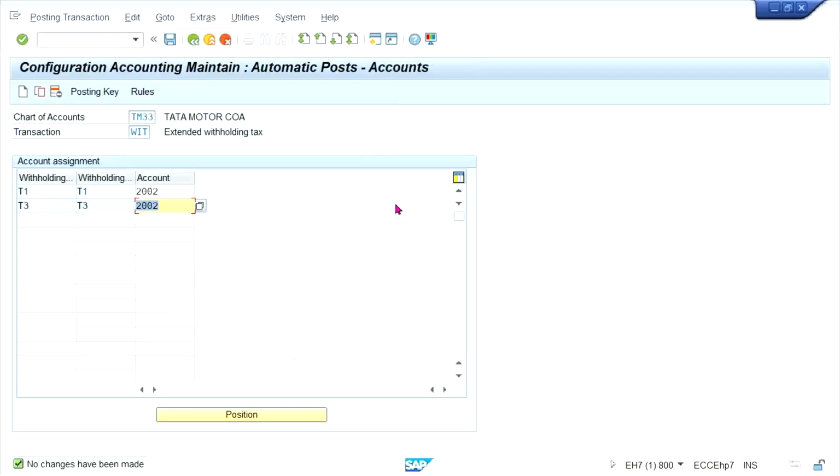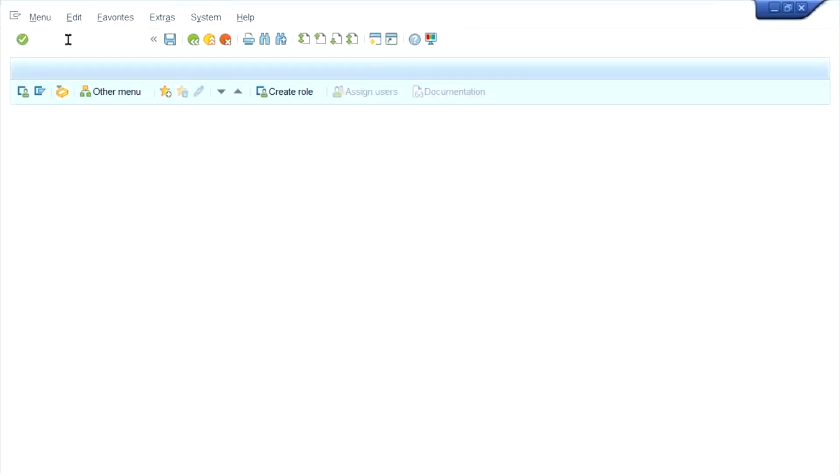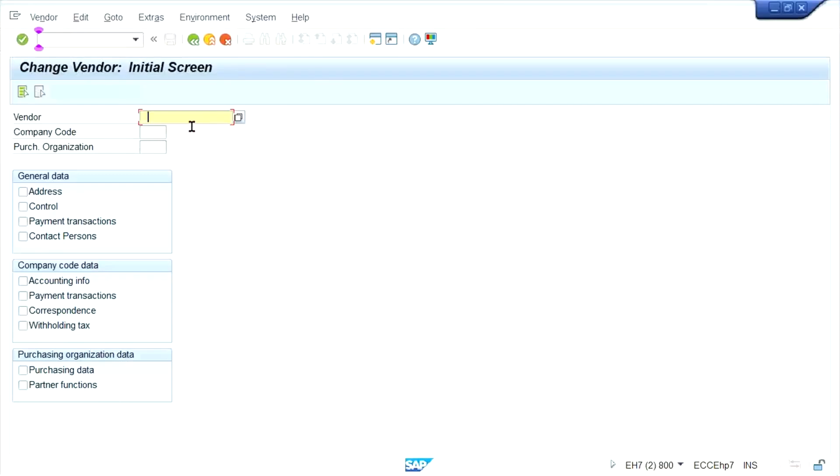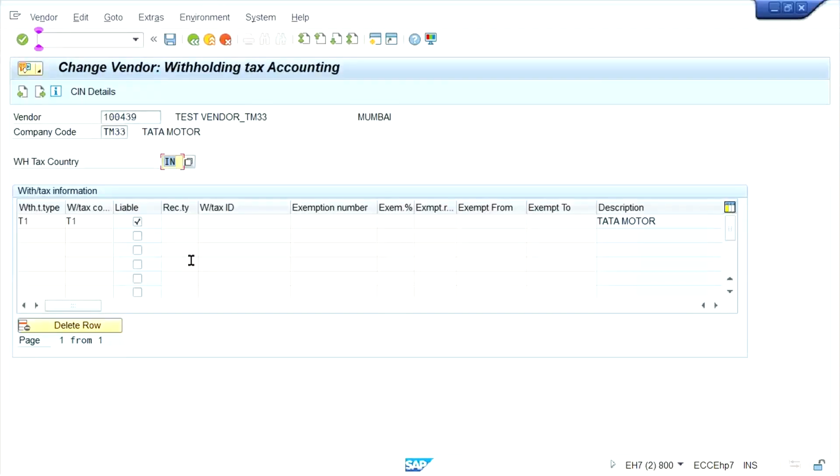Now here, open one per screen. Go to case layout.